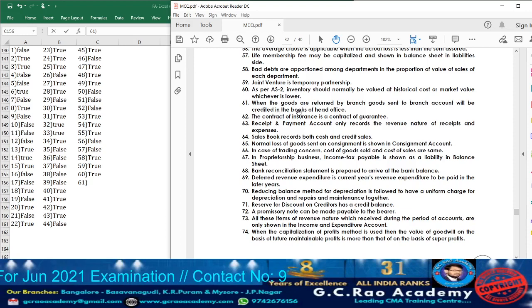What they are telling? When the goods are returned by branch, goods sent to branch account will be credited in the books of head office. See, when goods are returned by branch, in the books of head office, what comes into the business of head office? Goods they are going to receive. So goods sent to branch account will be debited, and who is the giver?